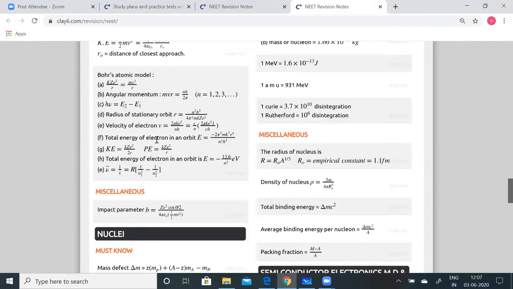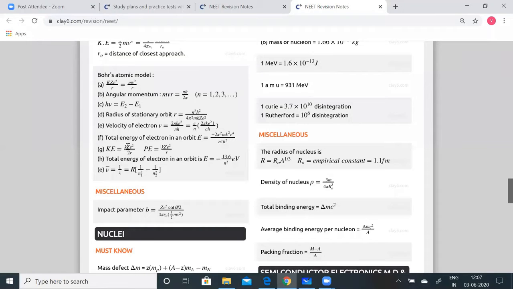Velocity v is given by 2 pi k e squared by nh, or that is equal to c by n times 2 pi k e squared by ch. You are multiplying and dividing by c. That's why we have separated c by n outside, and then you take ch inside. So 2 pi k e squared by ch. The total energy of the electron in the orbit E is equal to minus 2 pi squared m k squared e power 4 by n squared h squared.